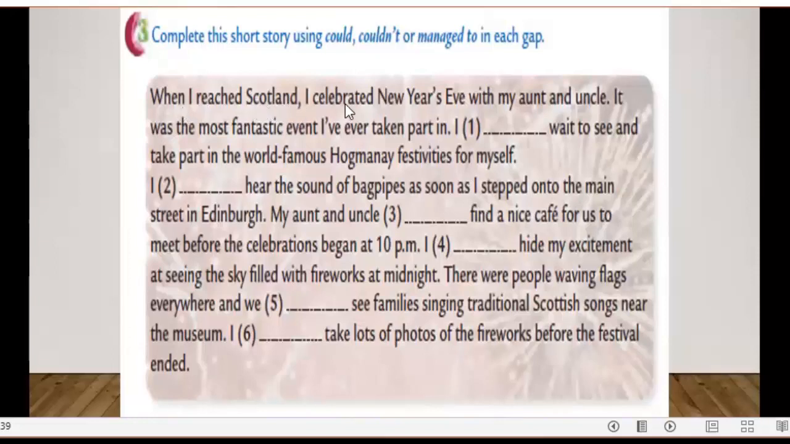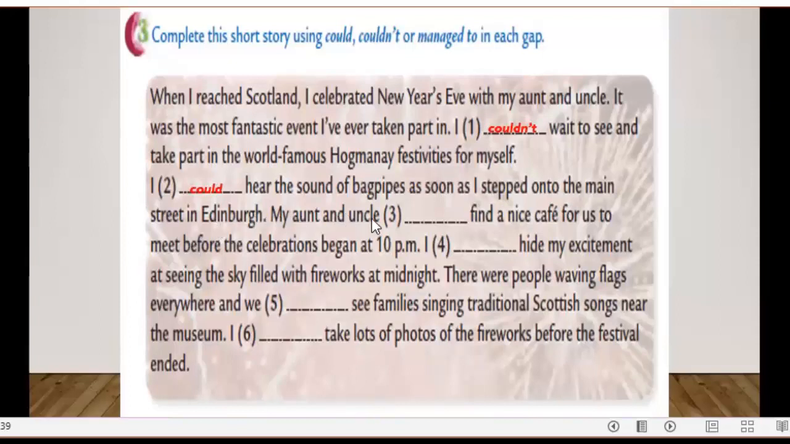When I reached Scotland, I celebrated New Year's Eve with my aunt and uncle. It was the most fantastic event I've ever taken part in. I couldn't wait to see and take part in the world famous Hogmanay Festival festivities for myself. I could hear the sound of bagpipes as soon as I stepped onto the main street in Edinburgh.